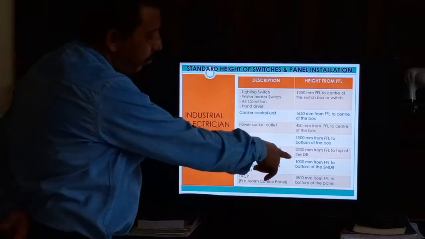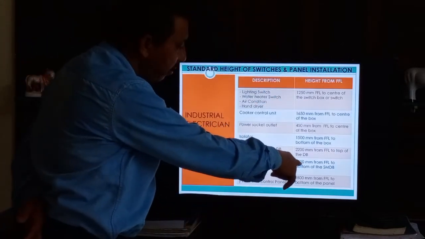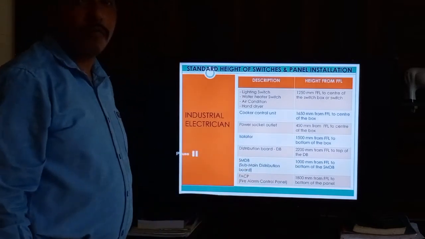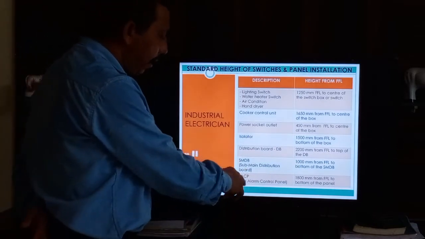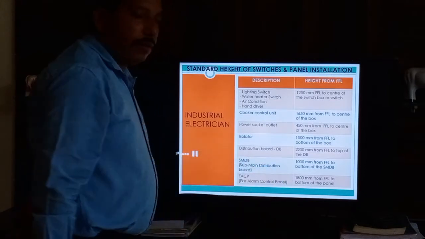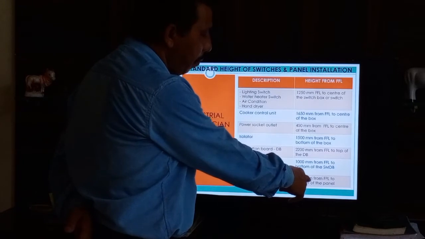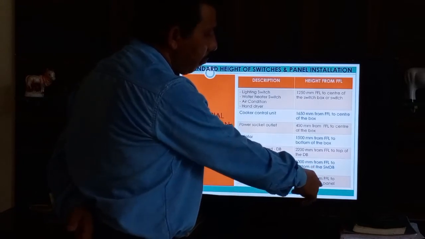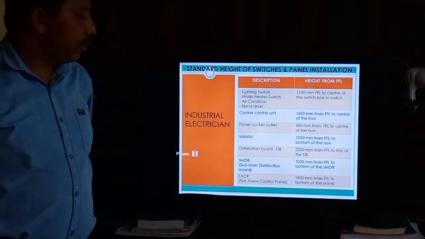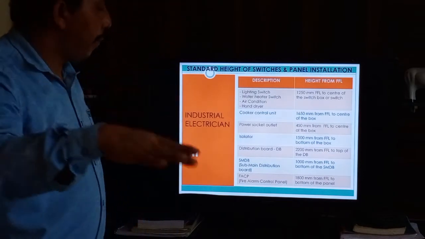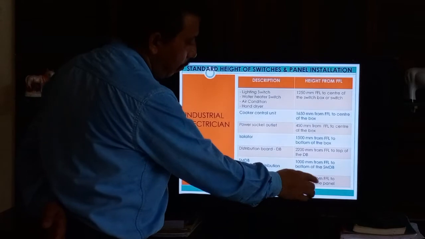So we can measure in the bottom. And FACP, fire alarm control panel. The installation height is 1800 mm from FFL to the bottom of the panel. So this is 1 meter 80 centimeters to the bottom of the panel. We can install measuring from the bottom of the panel.